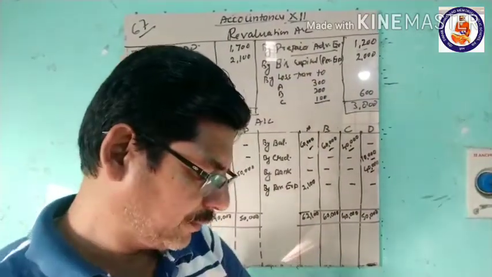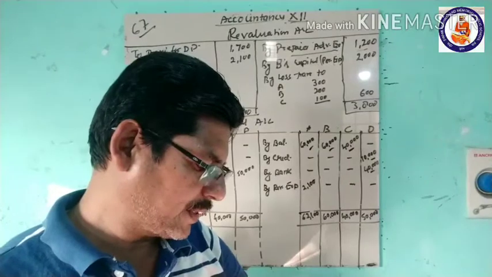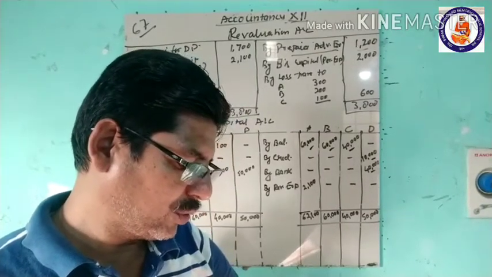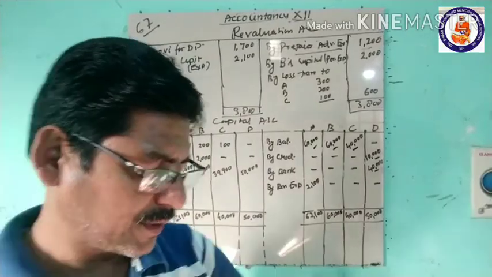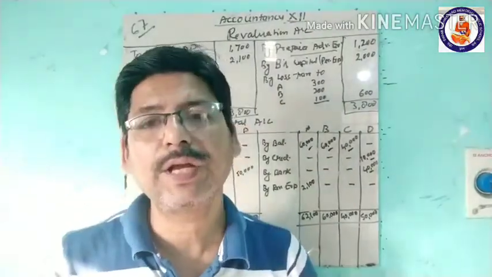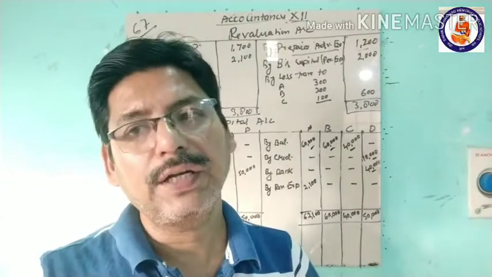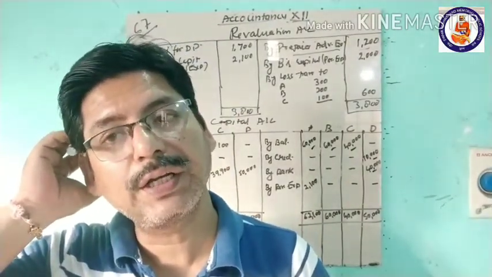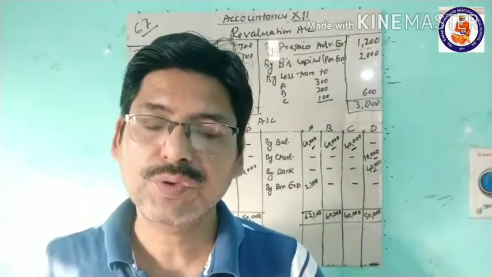Then comes the expenses debited to P&L account related to 2,000 of B's personal expenses. In the P&L account we had shown 2,000 that was spent. B's personal expenses were shown in the current year. So now what we'll do?